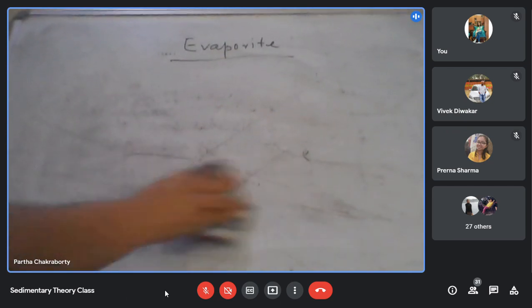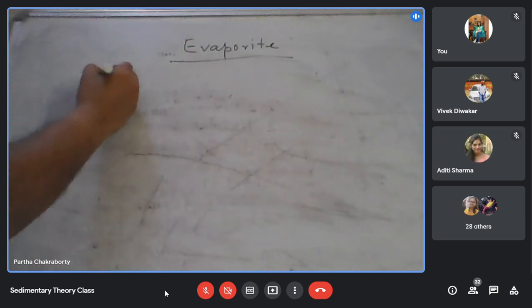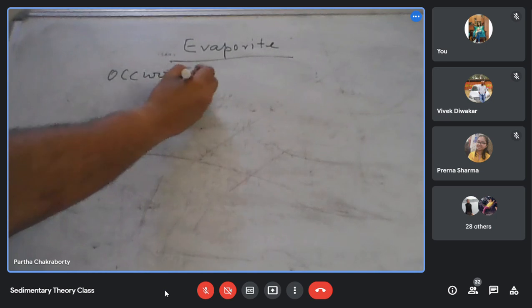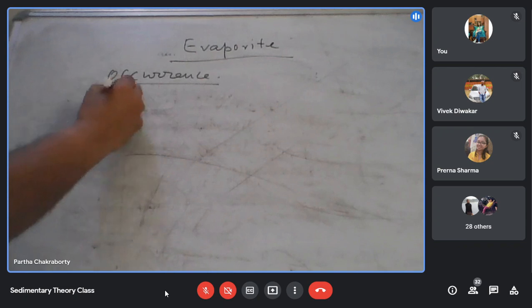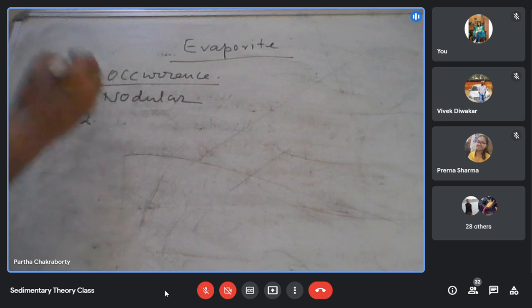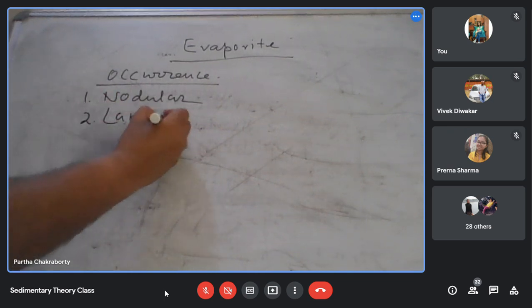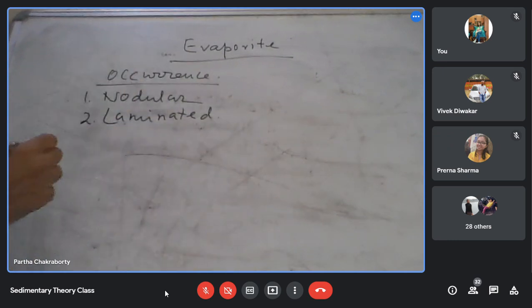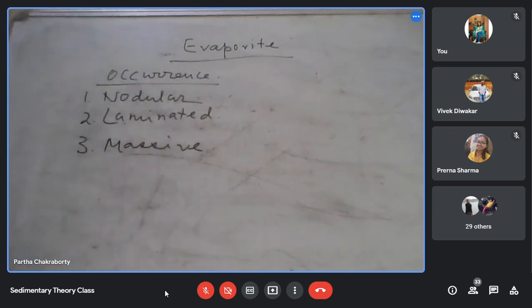Okay. If there is no question, then we come on to the occurrence of the salt deposit. There are several different kinds of occurrence. Number one is nodular. Then you get the laminated. Number three is massive. These are the three major types of salt occurrence.